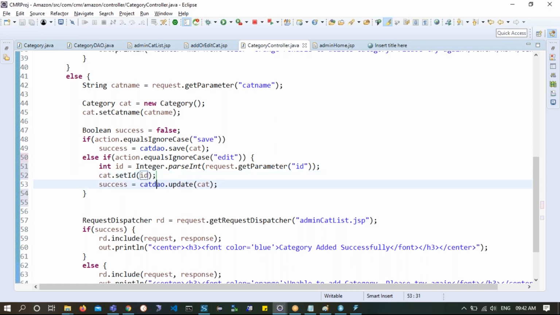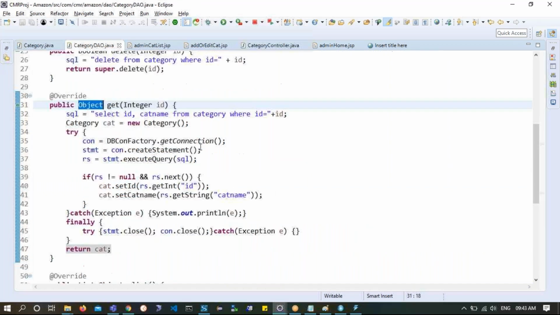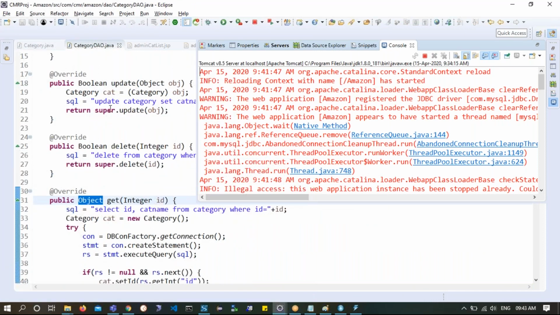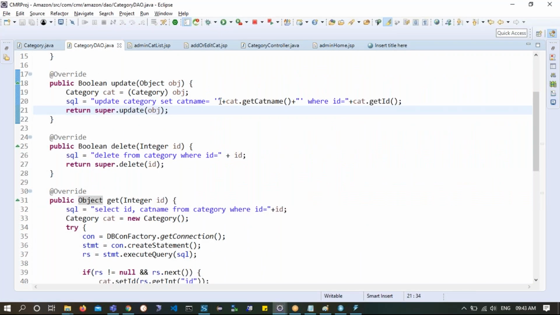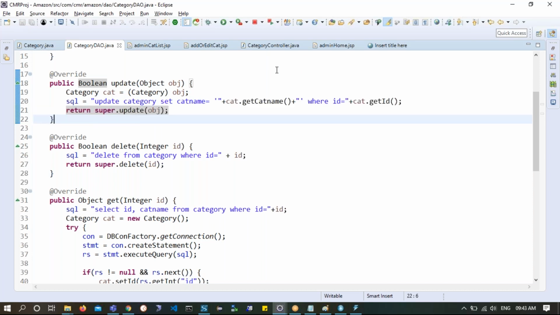update button. Control S. Now it is slightly changed. Please understand, this was missing in the previous call. You see, what does the update say? Update is basically written in a way that update category, set cat name, where ID is equals to so and so. We are not supplying ID. ID is null. So ultimately it goes wrong, so it won't execute.